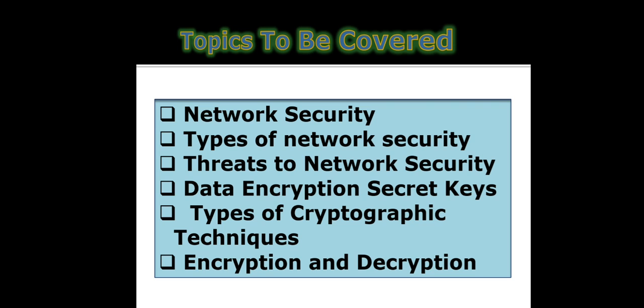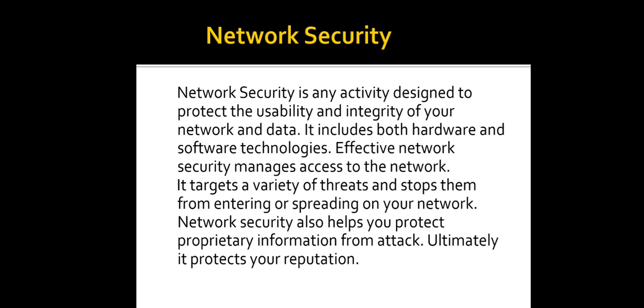So let's begin with the first one, network security. Network security is any activity designed to protect the usability and integrity of your network and data. So the activity which protects our usability and our integrity, so that our data cannot be shared with anyone. So that is network security. It includes both hardware and software technologies.